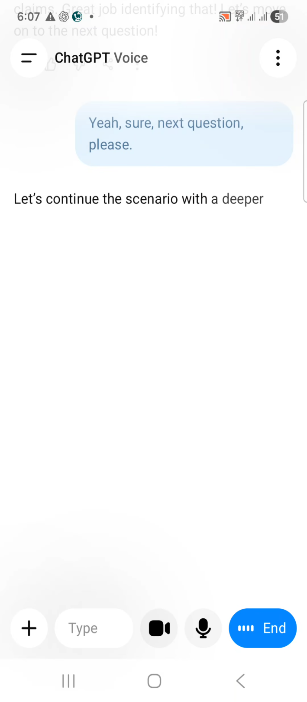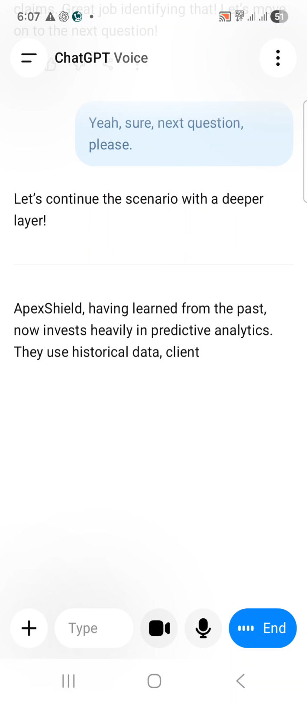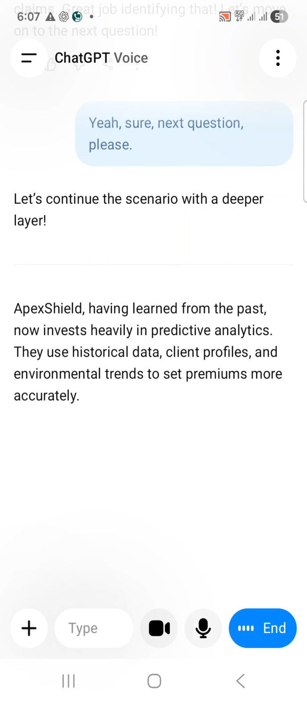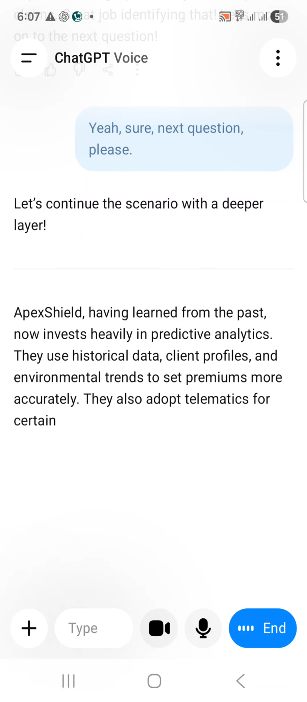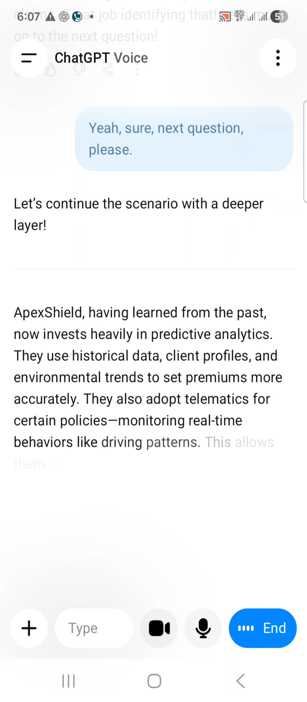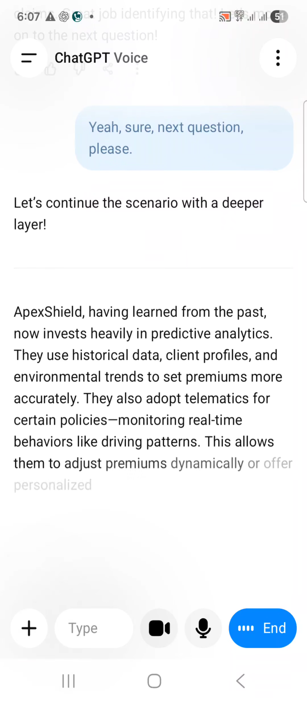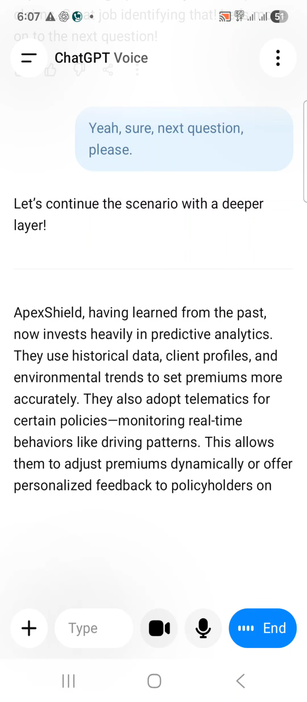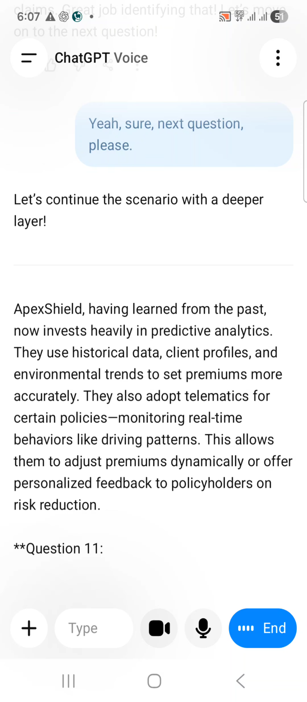Let's continue the scenario with a deeper layer. Apex Shield, having learned from the past, now invests heavily in predictive analytics. They use historical data, client profiles, and environmental trends to set premiums more accurately. They also adopt telematics for certain policies, monitoring real time behaviors like driving patterns. This allows them to adjust premiums dynamically or offer personalized feedback to policyholders on risk reduction.